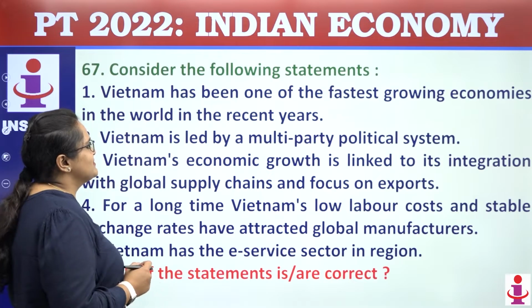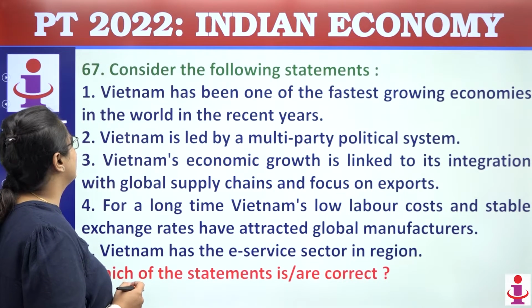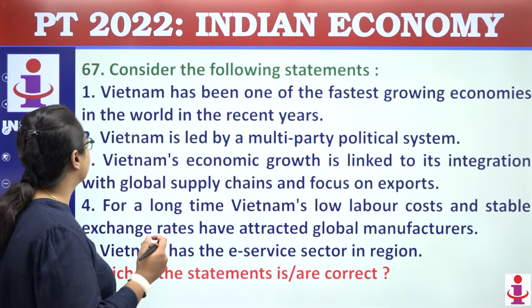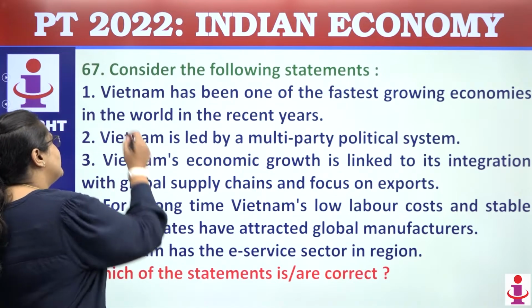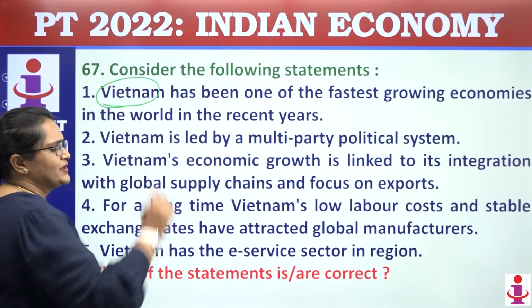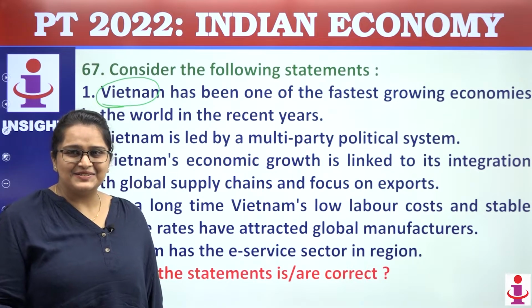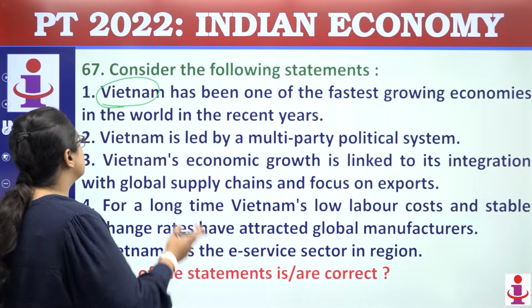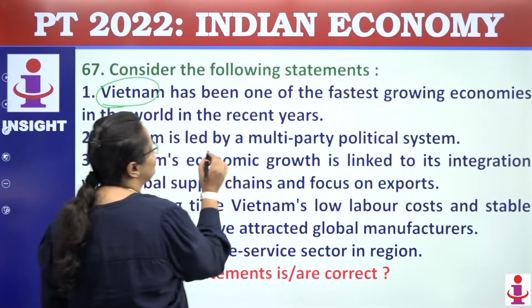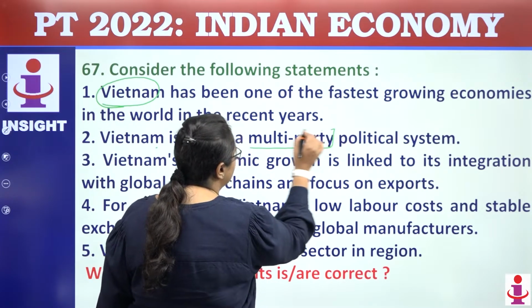Moving towards question number 67, you have to tell which of the following statements are correct. This is with respect to Vietnam, right? Vietnam was in the news, that's why it is asked. If you look at the second one, it says Vietnam is led by multiple parties.